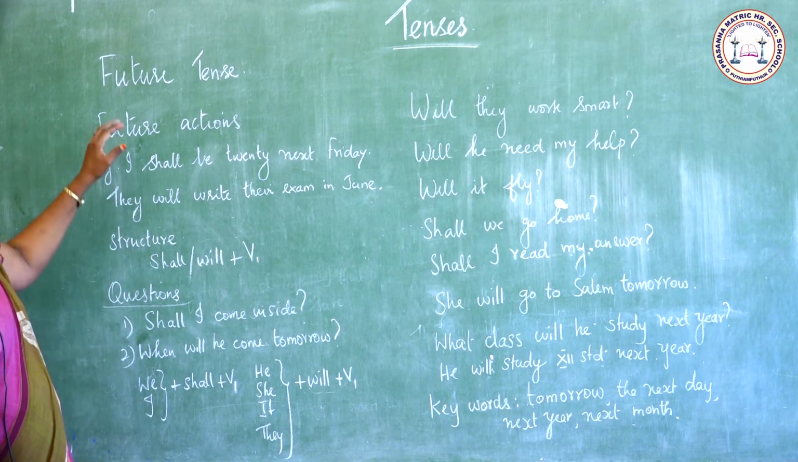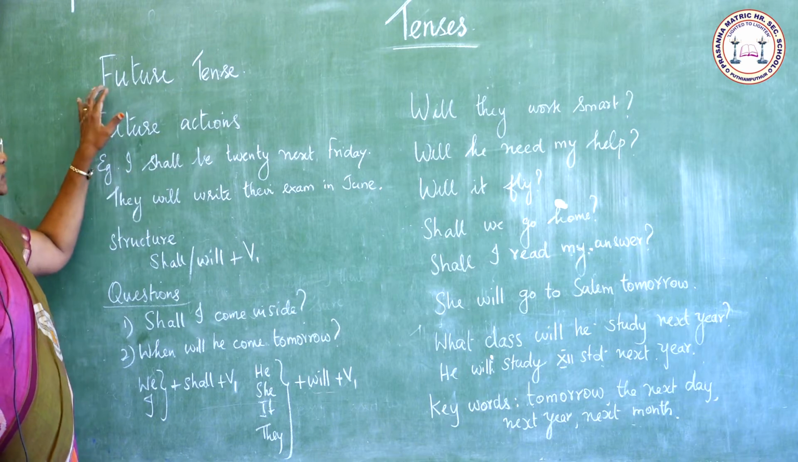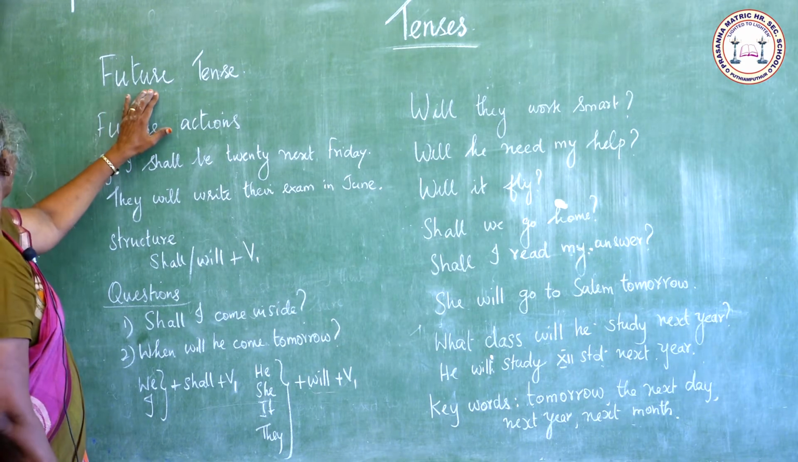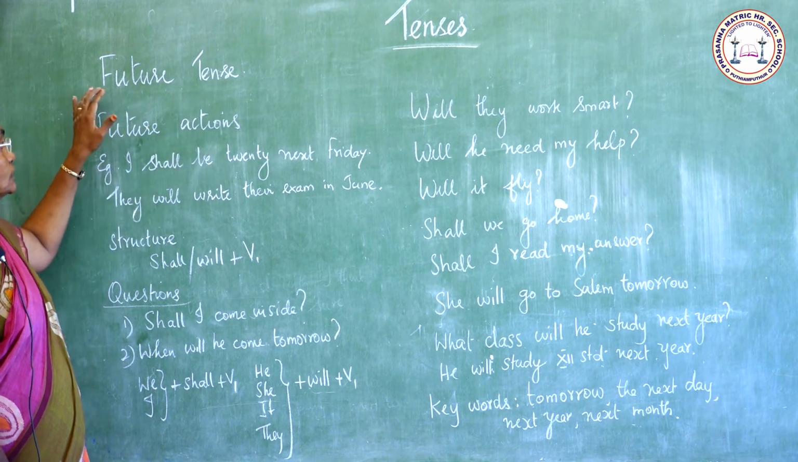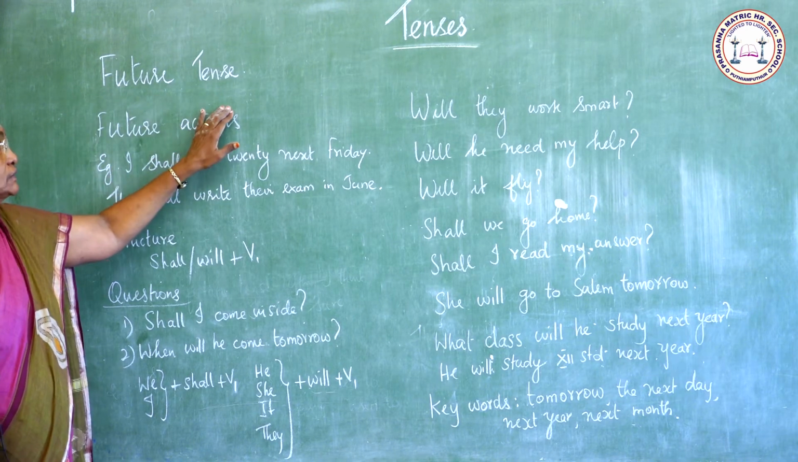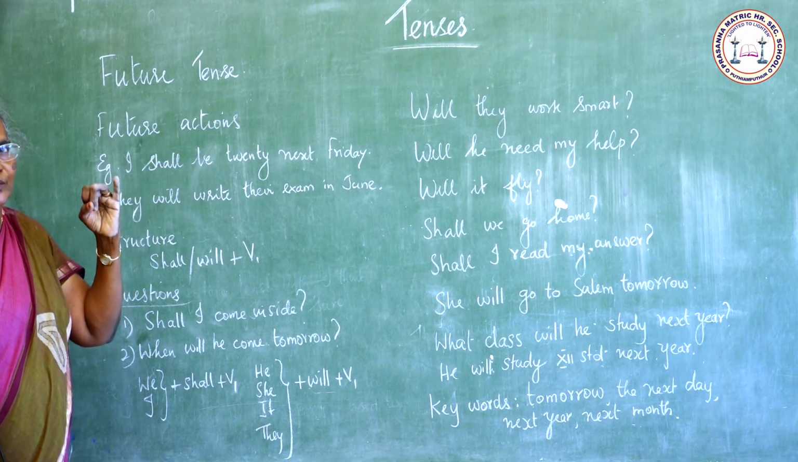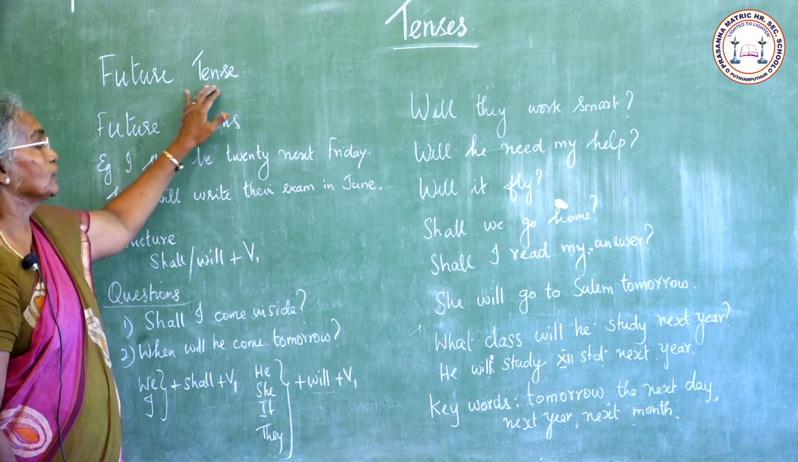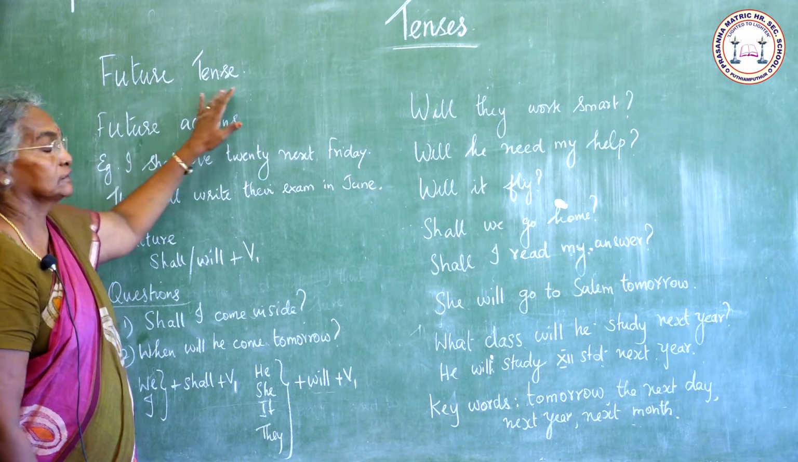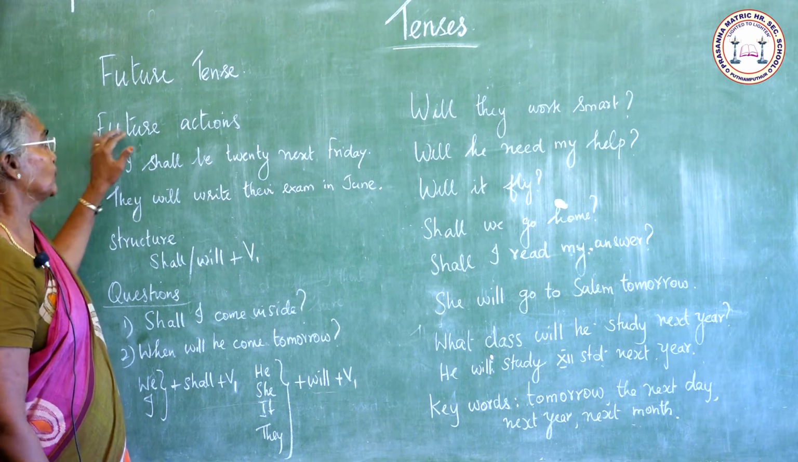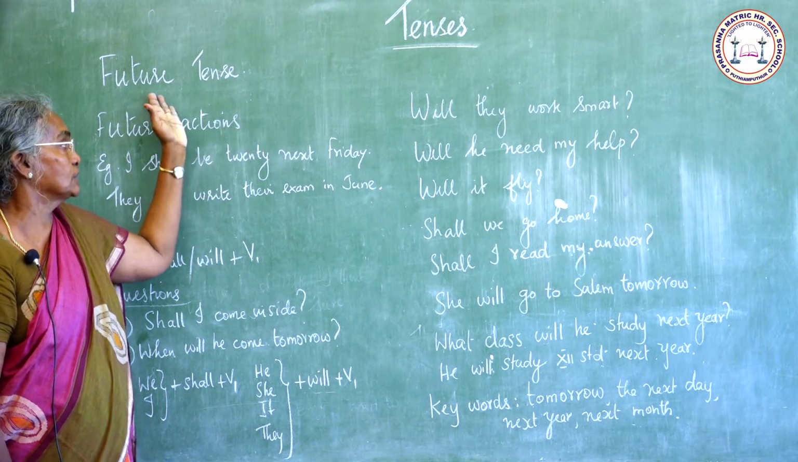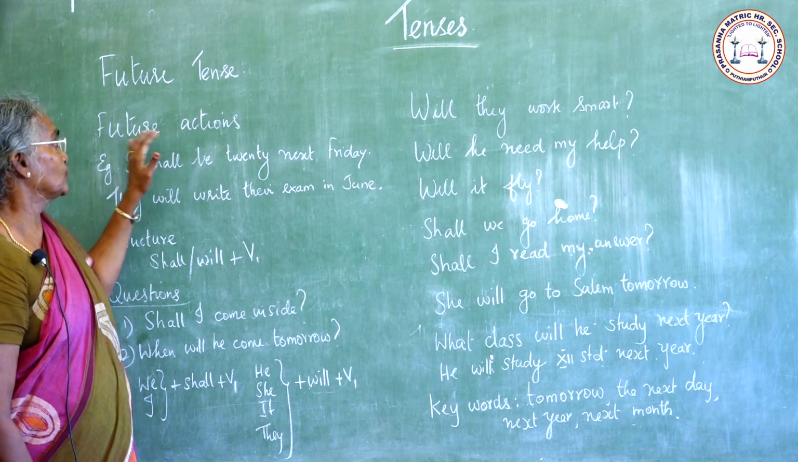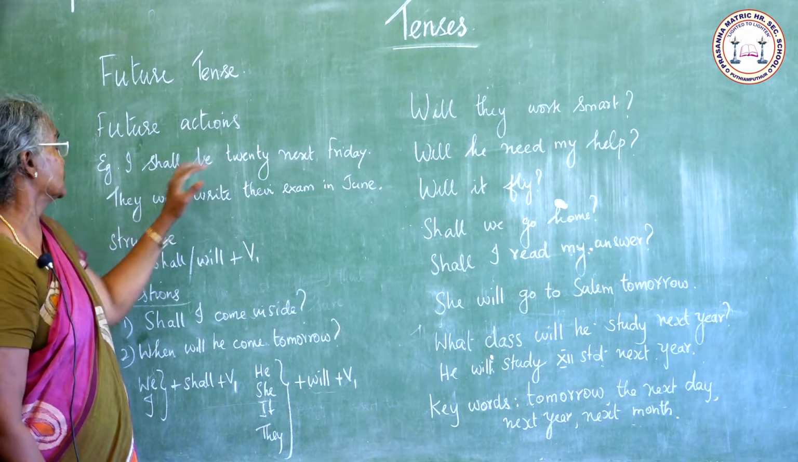Future tense. This is the third main type of tenses. First one present tense, second one past tense, and third one future tense. Where do we use future tense? For all the future actions, we use future tense.